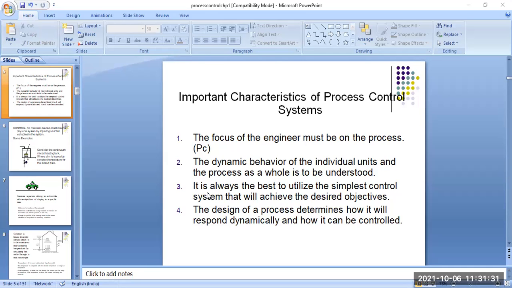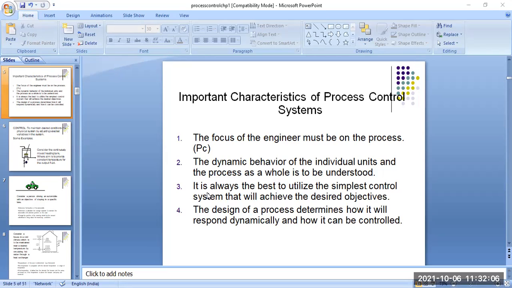When you use a hard, complicated type of control action system in the industries, losses also come. You have to give inputs, but the process is variable and is not processed on time, and losses occur. So you should use the simplest control system that will achieve the desired objective.